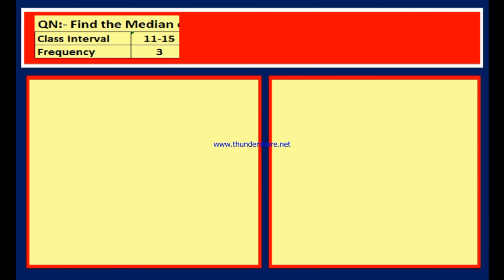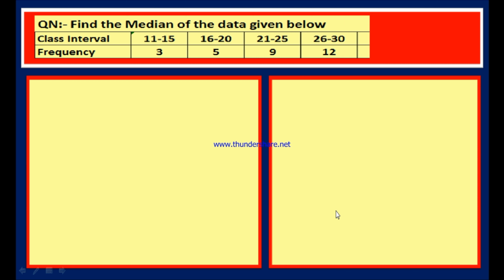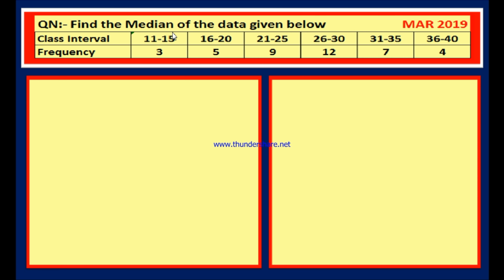Another question. Find the median of the data given below. The class intervals and frequencies: classes 11 to 15 frequency is 3, 16 to 20 frequency is 5, 21 to 25 is 9, 26 to 30 is 12, 31 to 35 is 7, 36 to 40 is 4. This question appeared in March 2019.